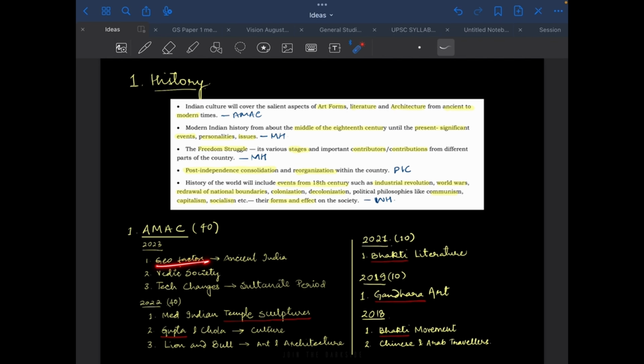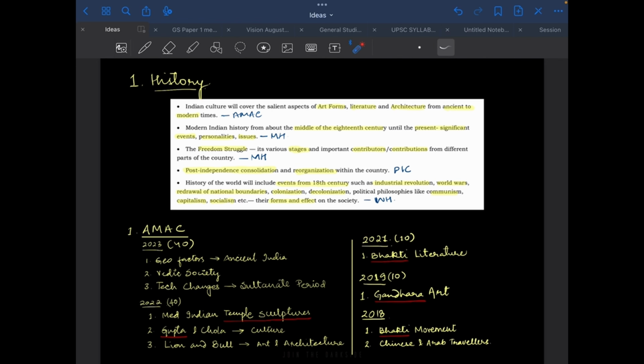The first question was on geographical factors leading to the formation of ancient India. There was a question on Vedic society. We are just noting down here the keywords that are asked in the question. Technological changes in the Sultanate period. So three questions and it should be of 40 marks. In 2022, medieval Indian temple sculpture was asked. Gupta and Chola period influence on culture was asked. Lion and bull figure in art and architecture.